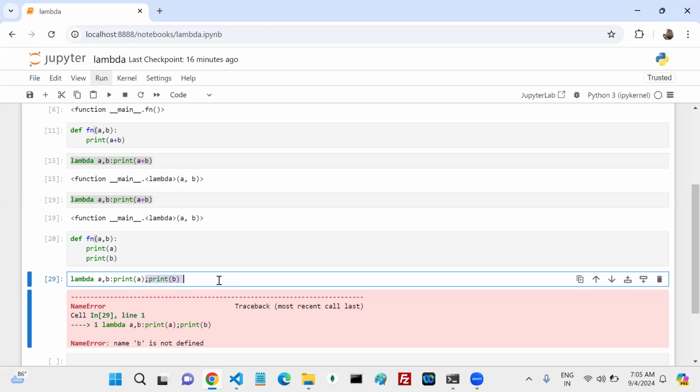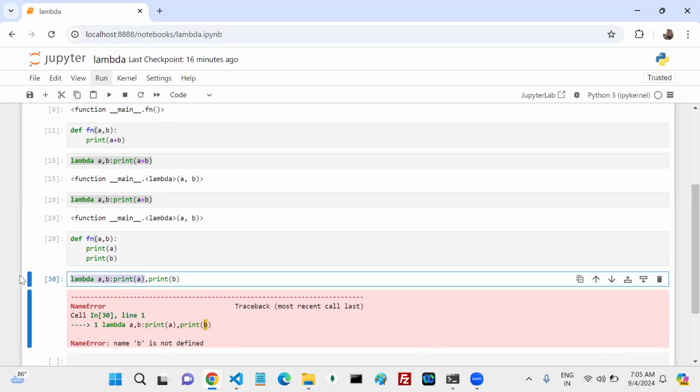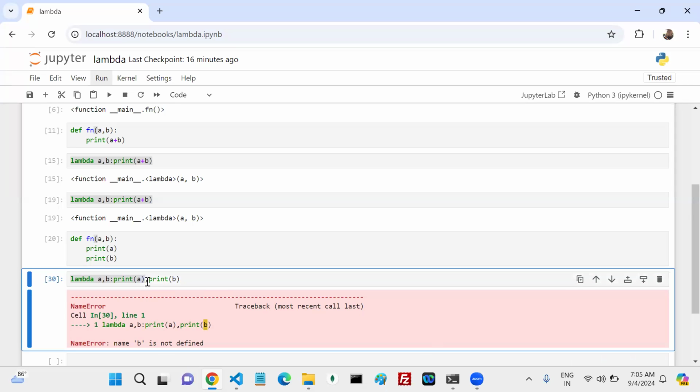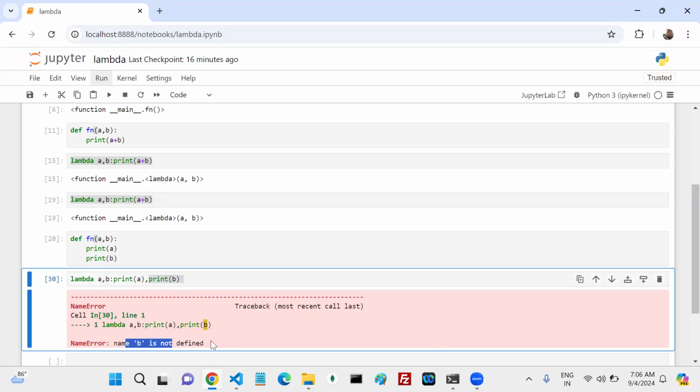Okay, so it gives me "B is not defined." I thought, okay, semicolon, not comma, for example. Now, can I run this one? If I write a comma also, up to here it is treated as one statement, and this one is one more statement. If it is one more statement, is B there or not there? B is not there. That's the reason for the error: name B is not defined.